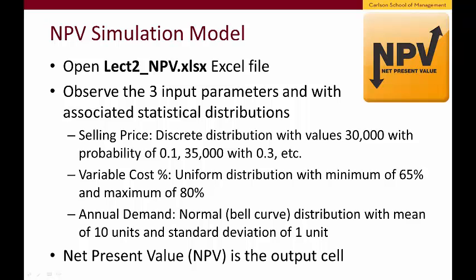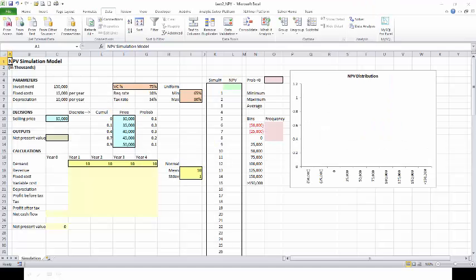We now open the LECT2 NPV Excel file and begin by completing the new aircraft product line simulation model. The current slide describes the three input distributions as well as the net present value as the output variable of interest. Okay, so let's switch to the model.